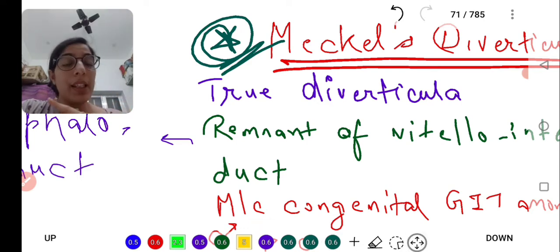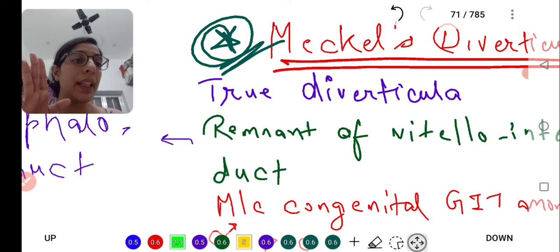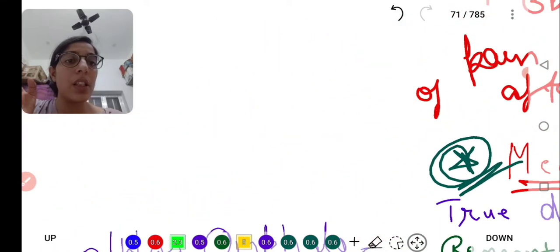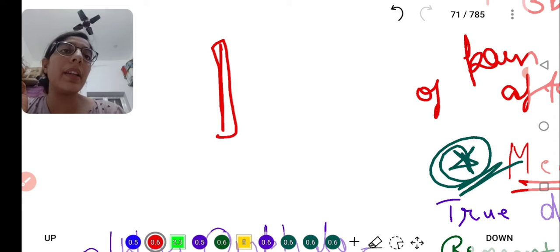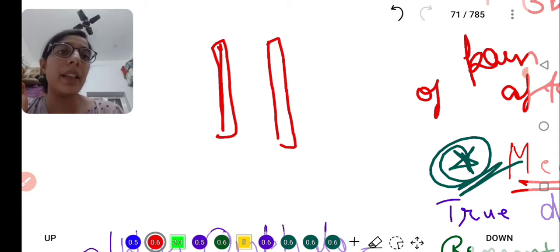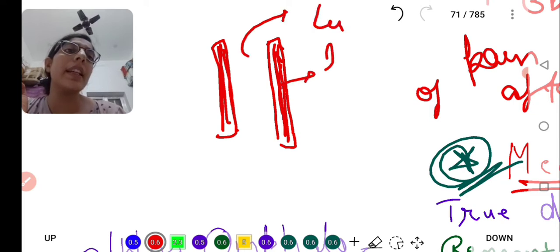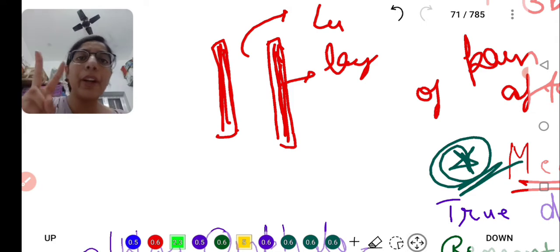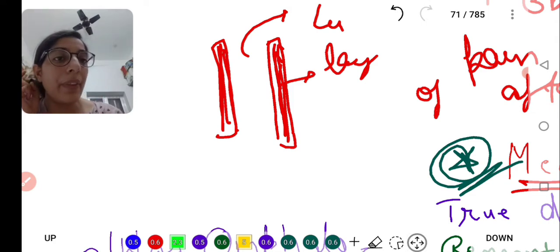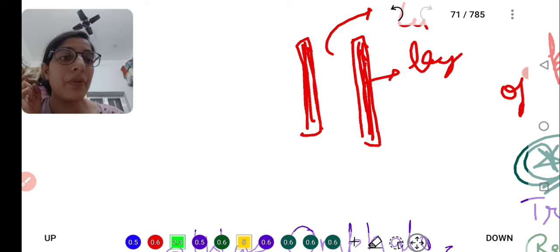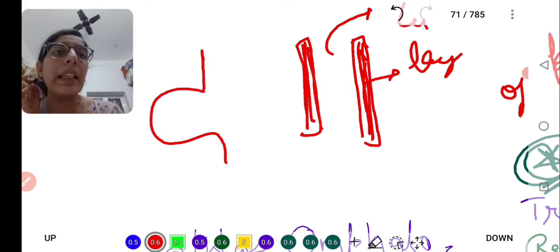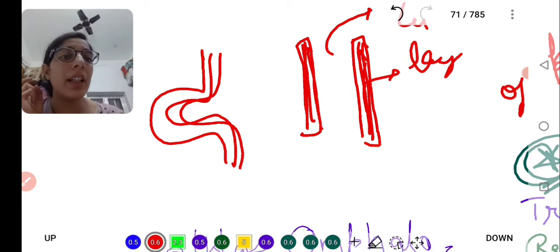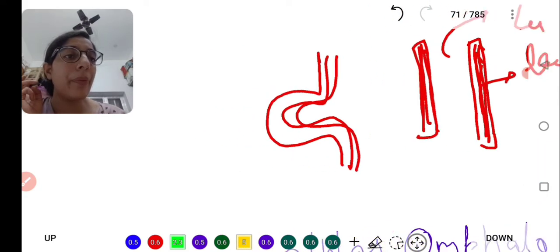What is a diverticulum? The first important thing is to know what a diverticulum is. Diverticula are of 2 types. It is a protrusion of the intestinal layer. This is the lumen, and these are the layers of the intestine. Two kinds of protrusion we usually see: first, where all the layers are protruded, and the other where only